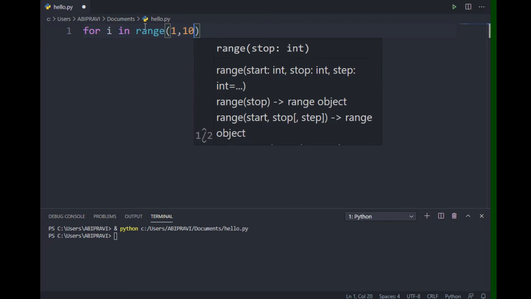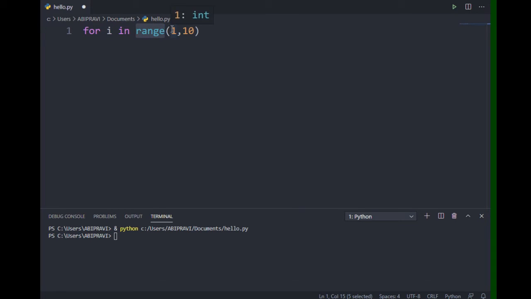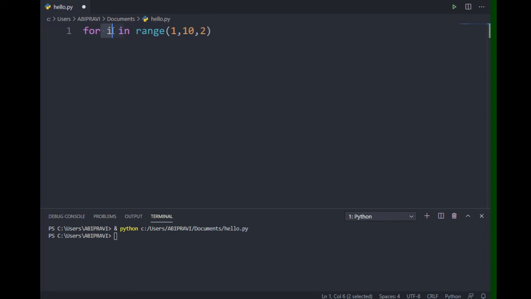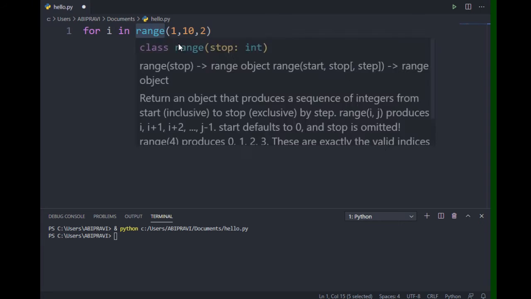I already told you that range will create numbers from 1 to n minus 1 with some step, and this line declares that i will be assigned each value created by the range.